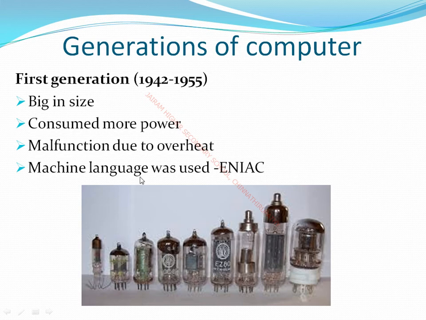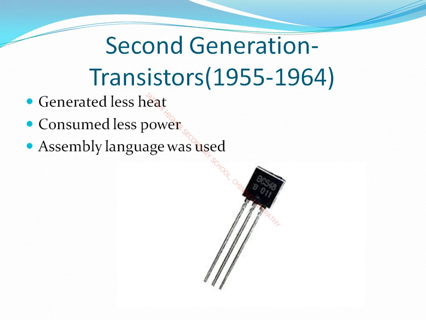Next, in this slide I have given you a picture here. A transistor is made up of bulb and wire. This wire is used to carry the data through the electric signal. Next we are going to discuss the next generation.